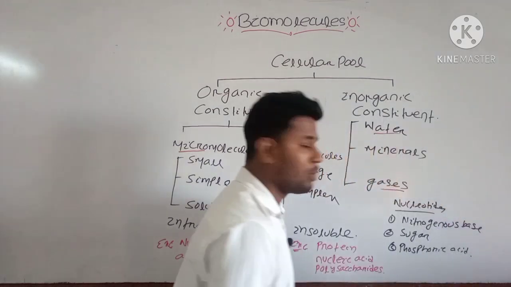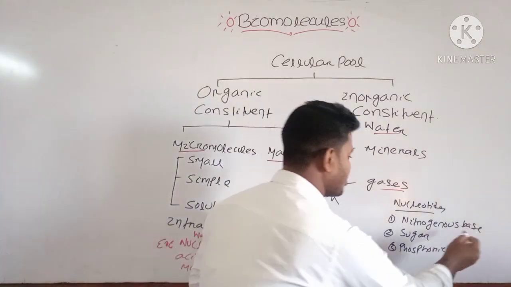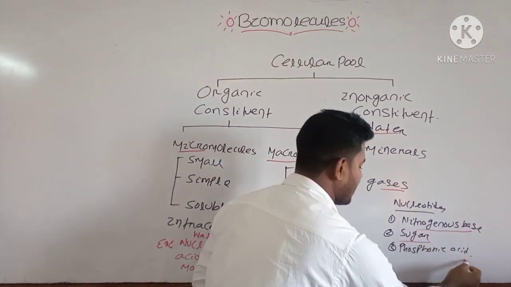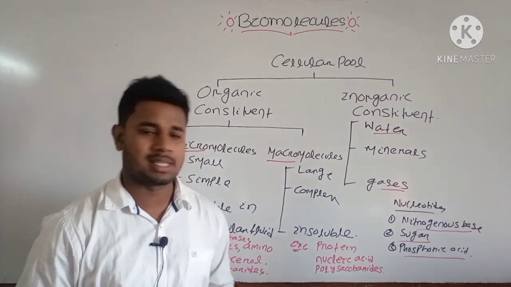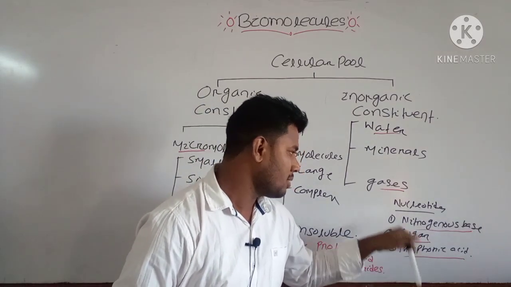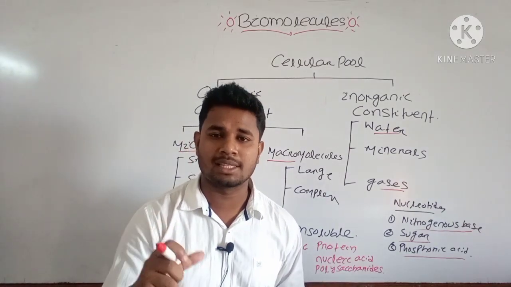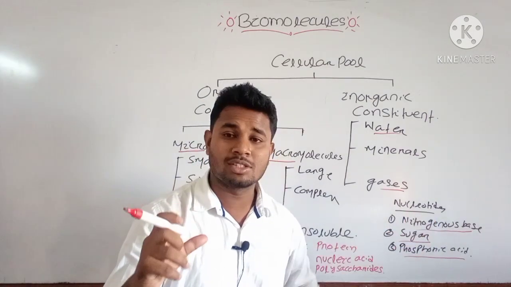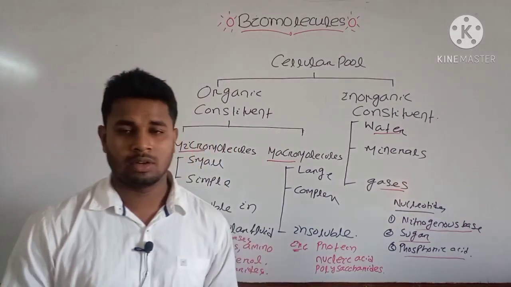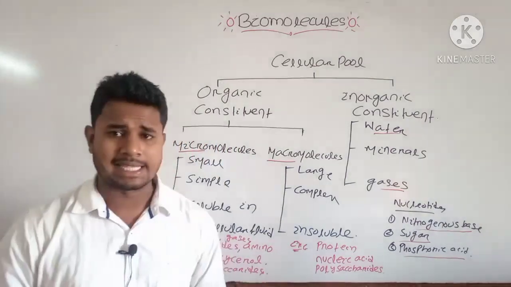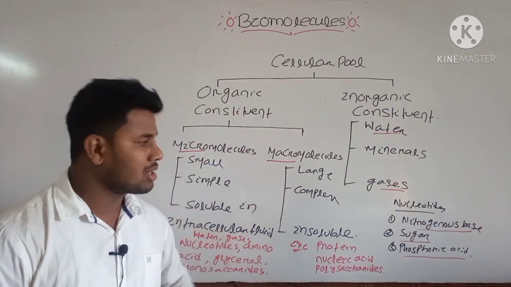These are the essential components of your nucleic acid. You will later know in the second year what these components are. First, you should know that these are the components of your nucleic acid. Nucleotides are the main monomer of your nucleic acid, that is DNA and RNA. Okay, note down these points.